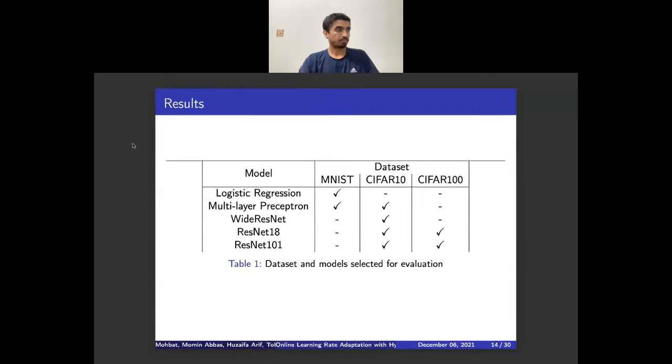Okay, for fair comparison of standard optimizers with their improved hypergradient descent versions, we evaluate the 6 optimizers: stochastic gradient descent, SGD with Nesterov, and Adam and their hypergradient descent versions. We applied them on 5 convex and non-convex models and 3 datasets: MNIST, CIFAR10, and CIFAR100. MNIST and CIFAR10 are 10 class classification datasets containing 50,000 training and 10,000 testing images. And CIFAR100 has 100 classes, making it more difficult.